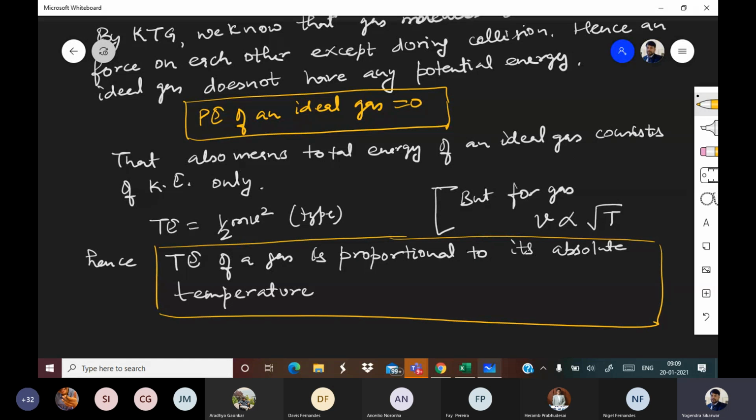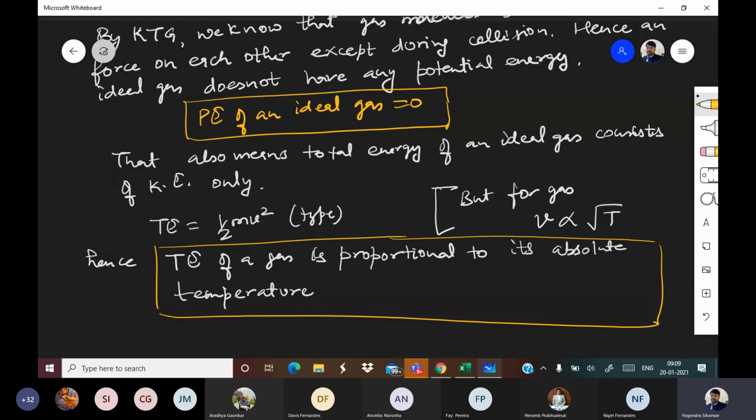Now, the second conclusion which we are drawing is that it is proportional to absolute temperature. What does it mean? That means when absolute temperature of a gas is increasing, its total energy will increase. If absolute temperature of a gas is decreasing, its total energy will decrease, and so on.